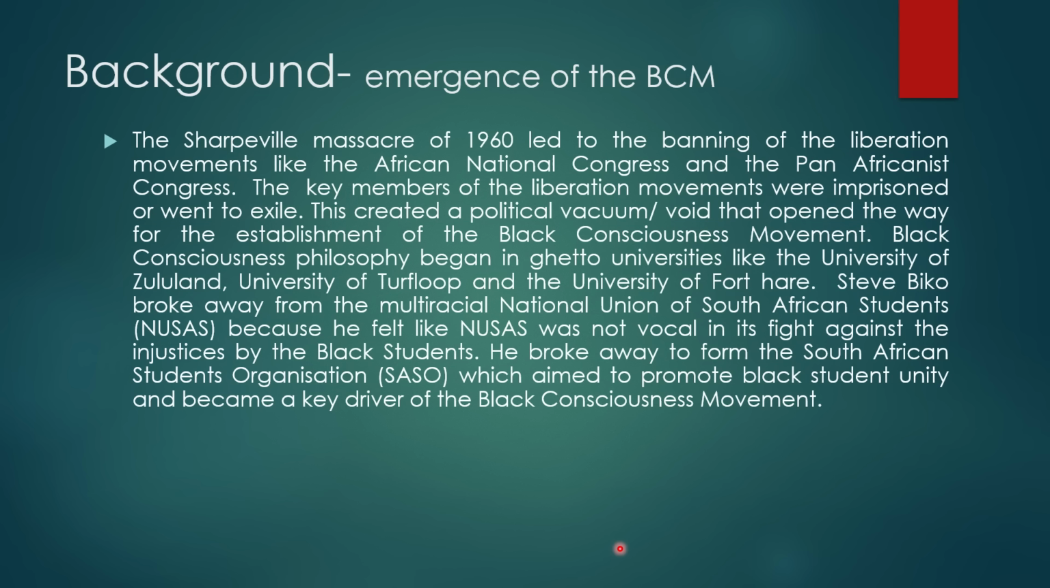Black consciousness philosophy began in ghetto universities like the University of Zululand, the University of the North, and the University of Fort Hare. Steve Biko broke away from the multiracial National Union of South African Students, NUSAS, because he felt NUSAS was not vocal in its fight against the injustices faced by black students. He broke away to form the South African Students Organization, SASO, which aimed to promote black student unity and became a key driver of the Black Consciousness Movement. So that is the background, how Black Consciousness emerged. How did it start? I hope that makes sense.